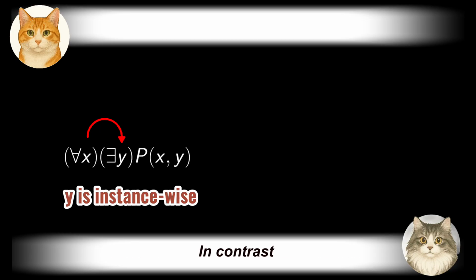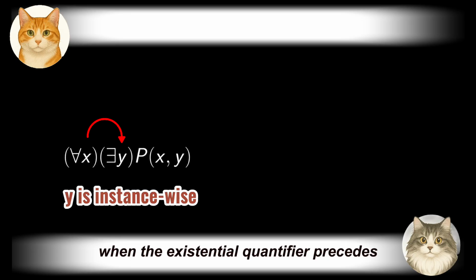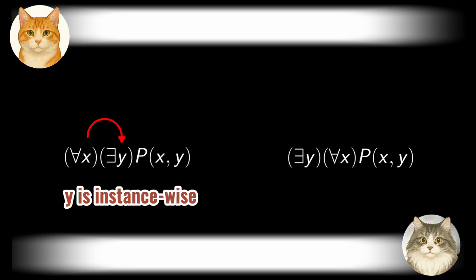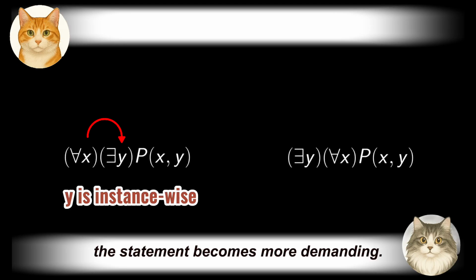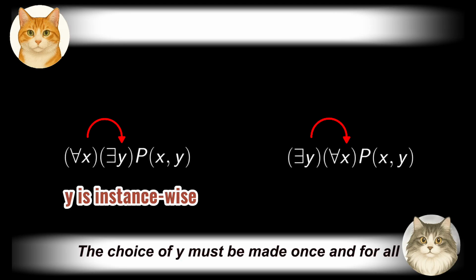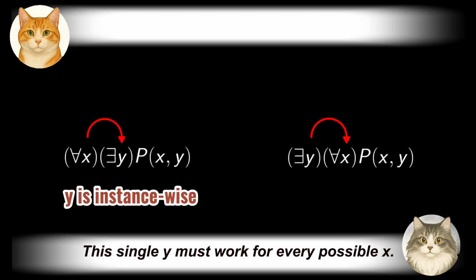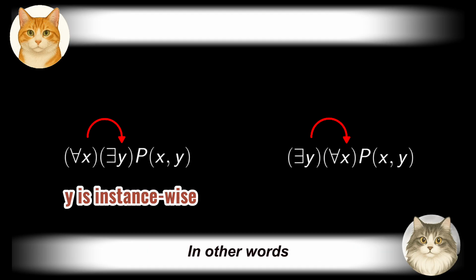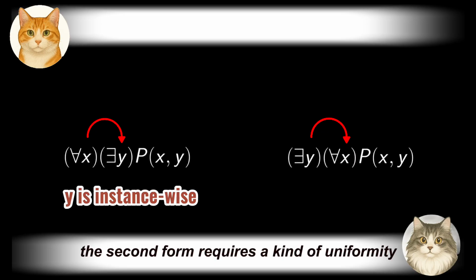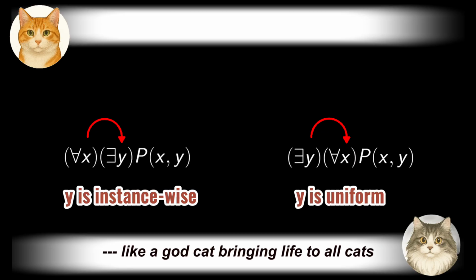In contrast, when the existential quantifier precedes the universal quantifier, the statement becomes more demanding. The choice of y must be made once and for all, independently of x. This single y must work for every possible x. In other words, the second form requires a kind of uniformity, like a godcat bringing life to all cats, or a master key that can open all doors.